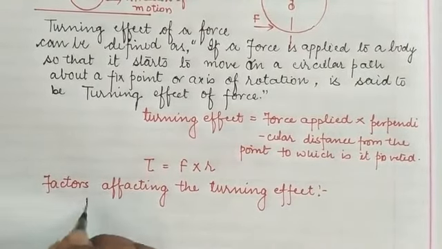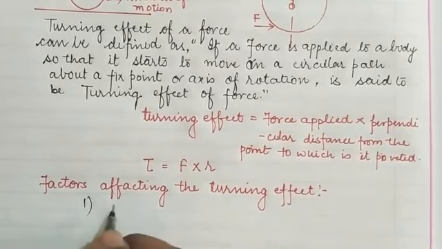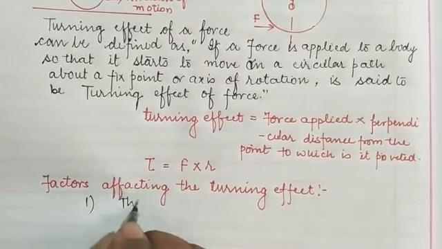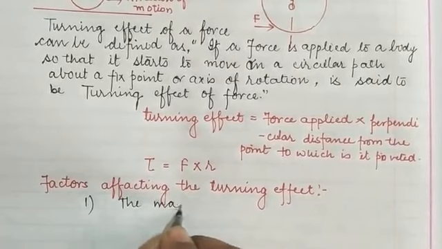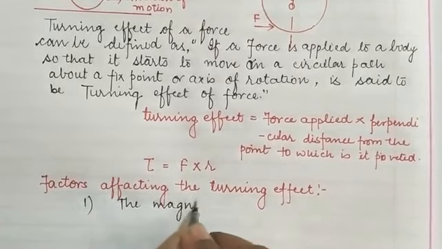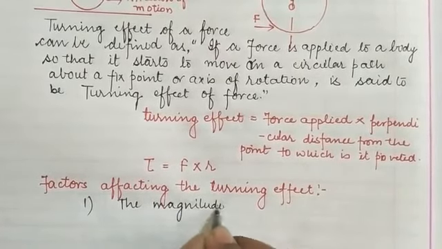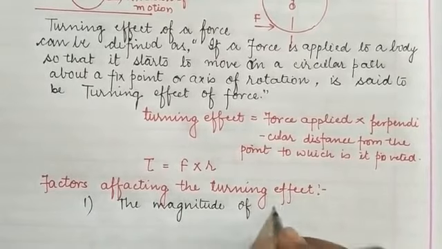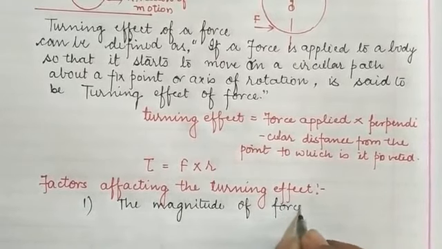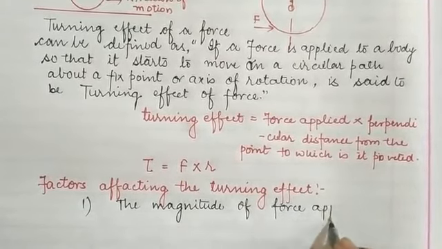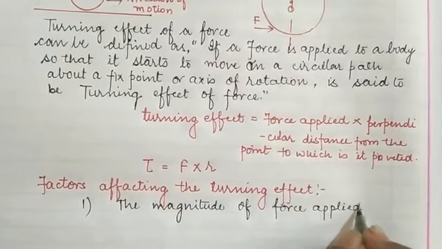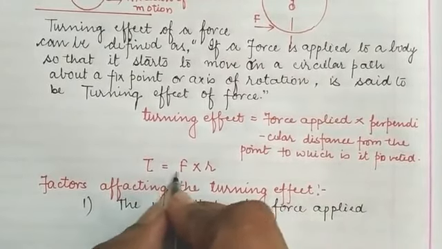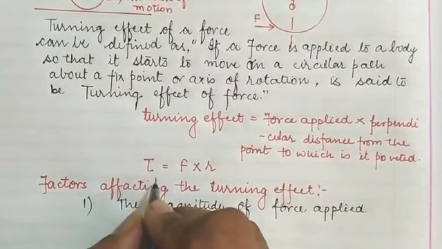The first one is the magnitude of the force applied. If we apply a large amount of force to a body, it will give rise to a large turning effect.